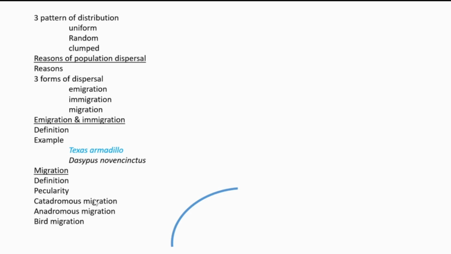Catadromous movement means migration from freshwater to marine water. Example is Anguilla. Anadromous means migration from marine water to fresh water. This is shown by salmon type fishes. And then bird migration, it is very common. Example is Hirundo rustica. In summer season, it is seen in England, Europe, Northwest Africa. In winter season it is found in Central and South Africa, and also in India. With this, we finish this chat. Thank you.